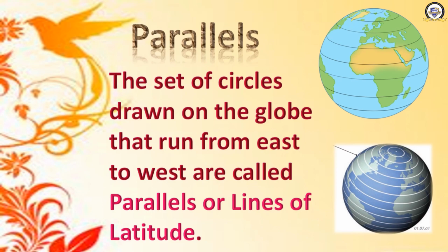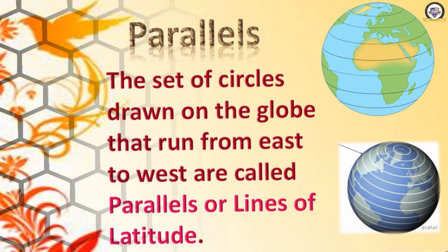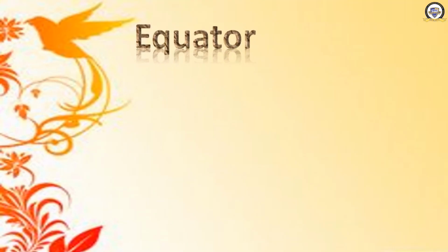See one more picture. These complete circles you can see. These circles are known as parallels. Once again, is there any line like these parallels on the earth? No, there is no such line on the earth, but we imagine that there may be these types of lines. Next we will learn about the equator.